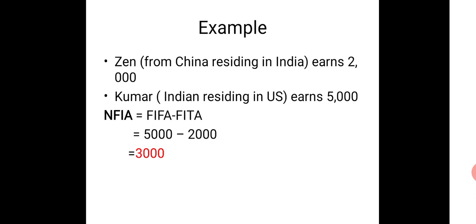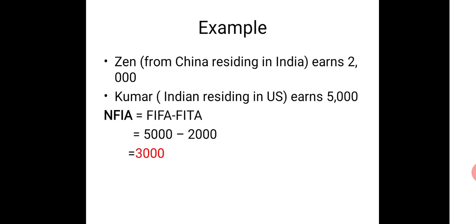So 5000 minus 2000, 3000, is the actual amount we consider as net factor income from abroad. Whoever is there in the country, their money and the money which has been sent to the country by non-residents in the form of remittance. So this formula, the concept also has to be understood.